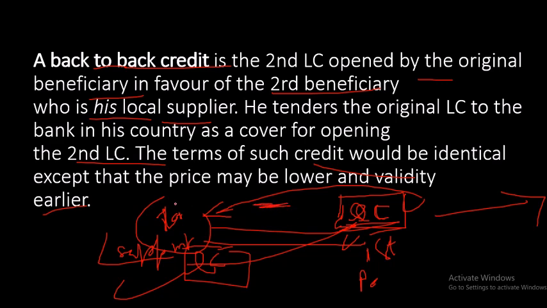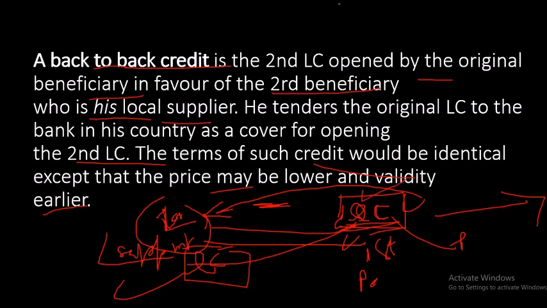So validity can be earlier, or the price may be lower, because he is getting only raw material from this, and he is sending only finished goods. So the price may be low and the validity can be earlier. Other things will be similar to our first LC. Okay, that is called back-to-back LC.